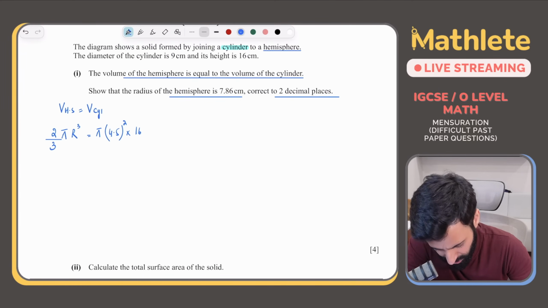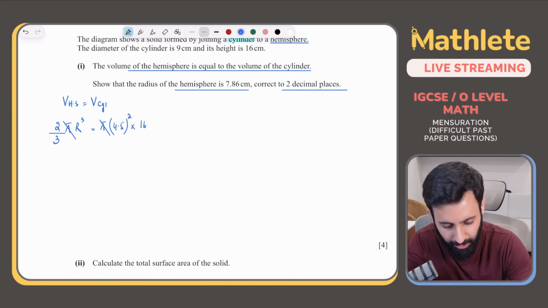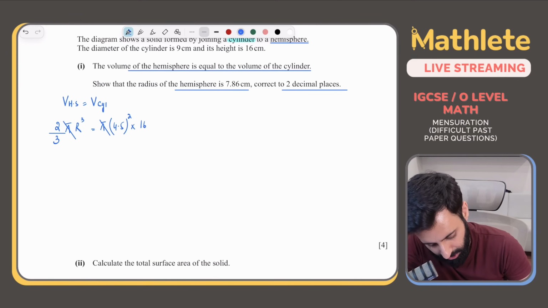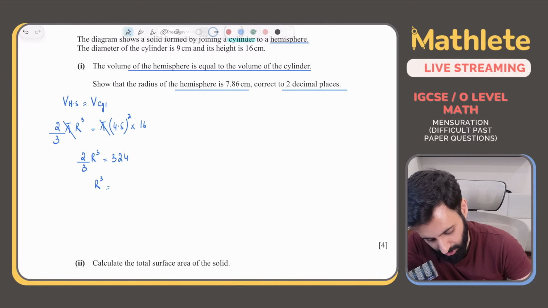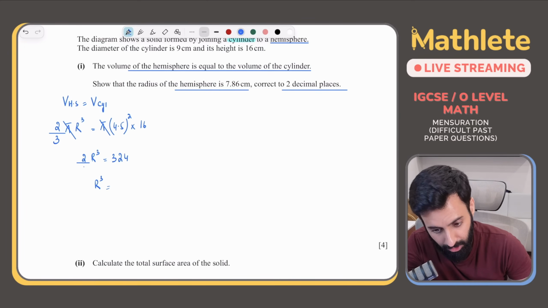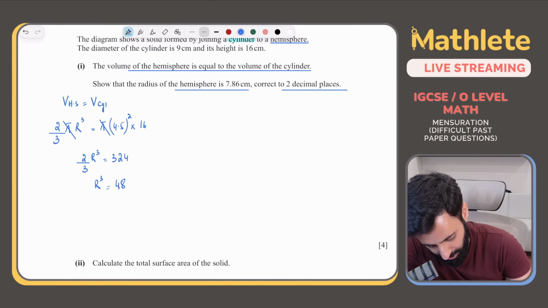Okay, simple. Very easy 4 marks, I would say. So we cross out pi. Let's see what we're dealing with on the right hand side. 4.5 squared into 16. What's that equal to? That's equal to 324. So 2 upon 3 R cube is equal to 324, which means R cube is equal to 324 into 3 divided by 2. So that means R cube is equal to 486.